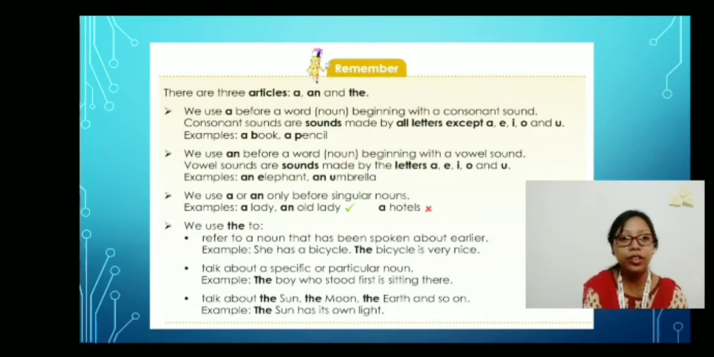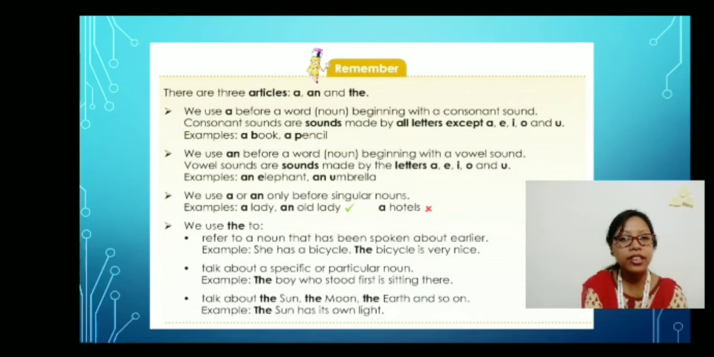The boy who stood first is sitting there. The boy. Now there are lots of students here, right, in the classroom. But I am pointing towards one particular student. The boy who stood first. Okay. I am pointing to the boy who stood first. So I am pointing and showing that that boy is sitting there. Among all the students, I am pointing out a particular person. So in that case also the is used.